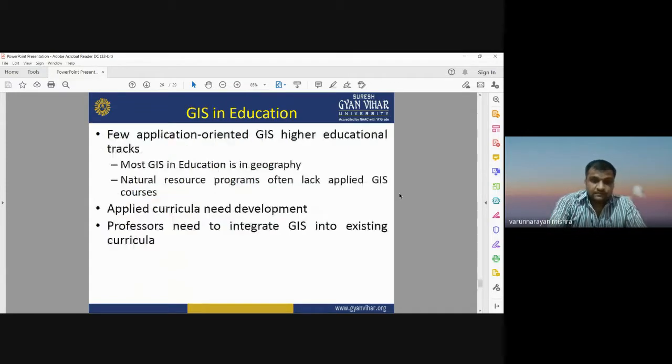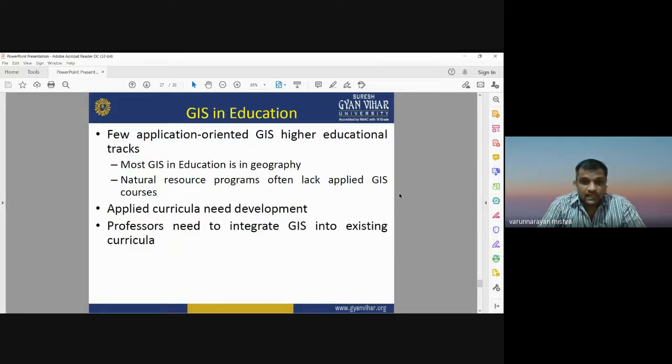Okay, a few applications oriented GIS in the higher education tracks. Most GIS in education is in geography. Most of the GIS courses are running in the Department of Geography. In natural resource programs, often there are applied GIS courses.